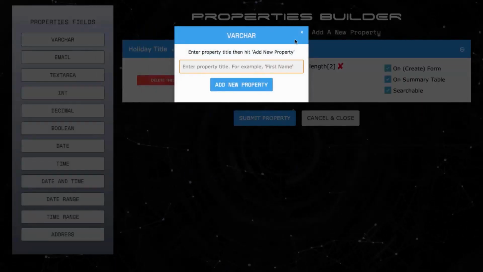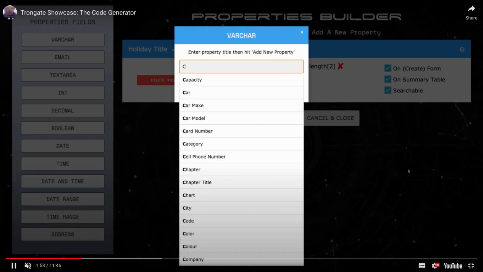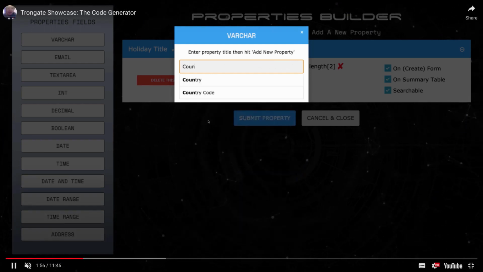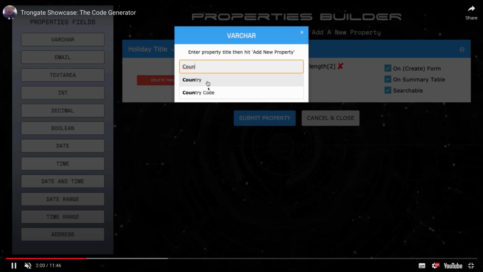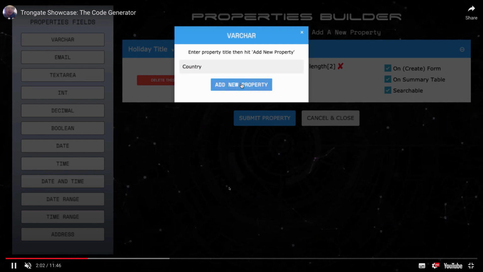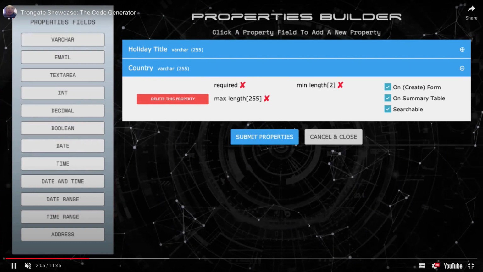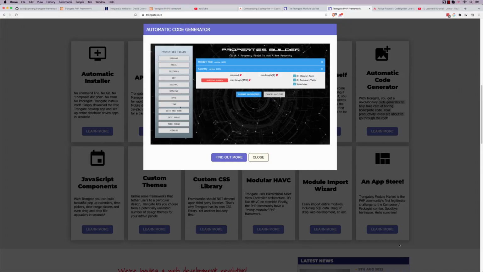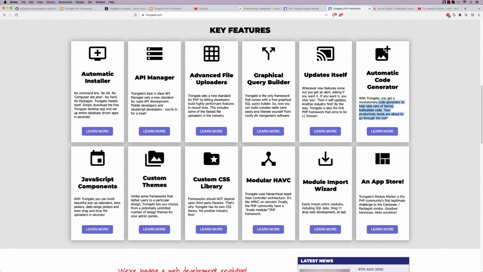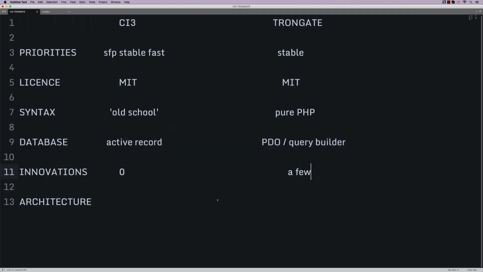So this is a variable character. And you can see all of the suggestions. It has the most commonly used form fields programmed into it. And it's just a really, really nice thing to work with. I think it's the best that I can find, actually. So we've got that. We've got our own JavaScript libraries. And Trongate even has a custom CSS library that I think does something that everybody must surely look at and say, why did we not think of that?